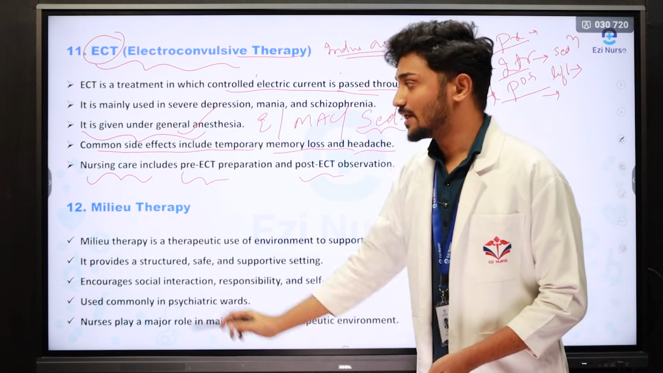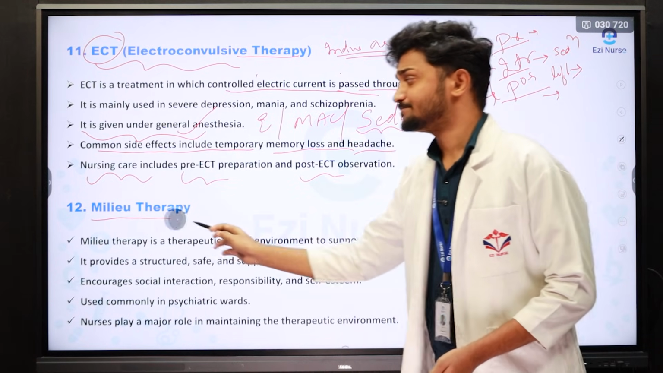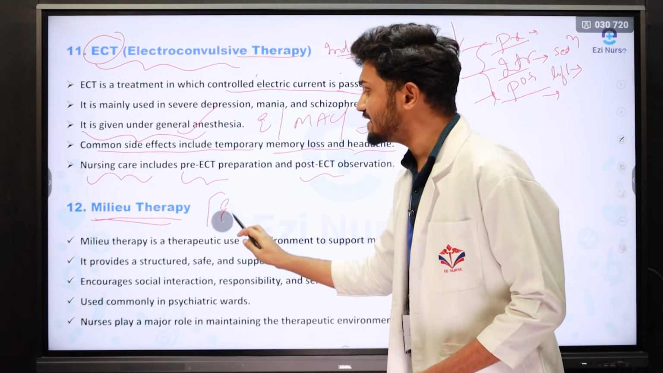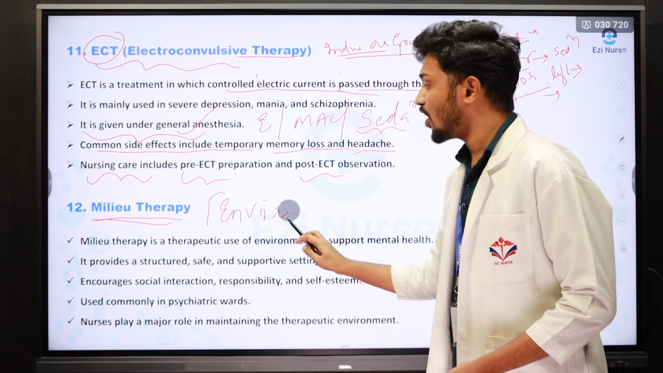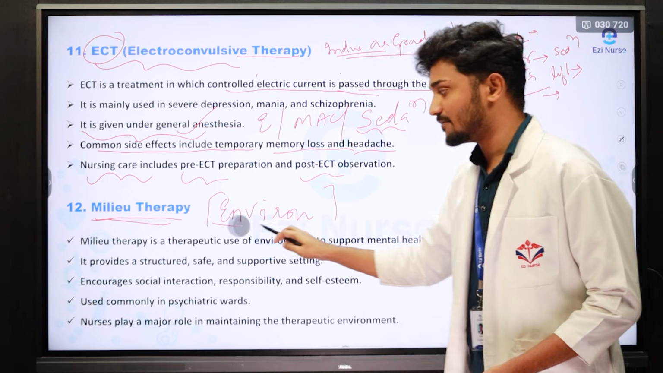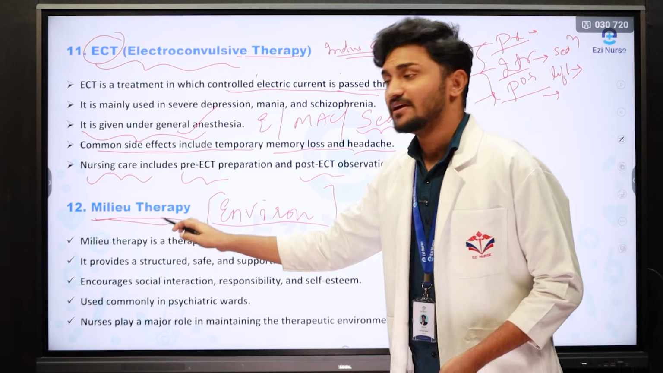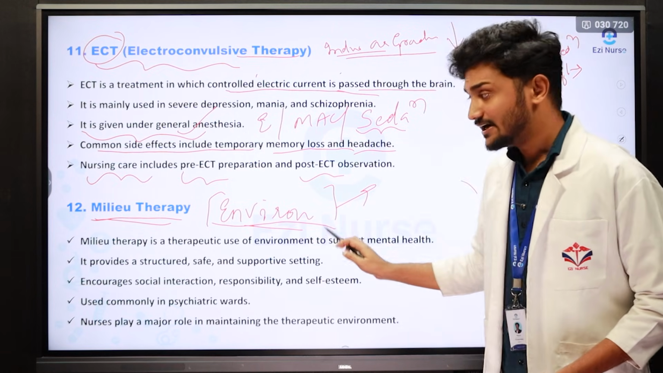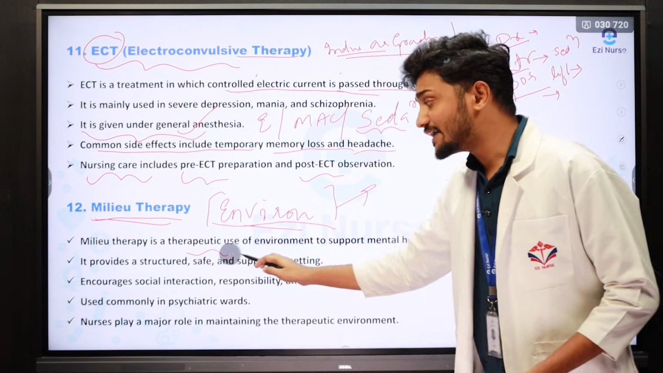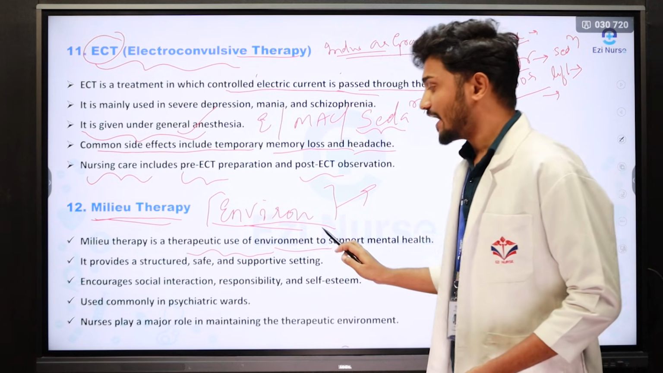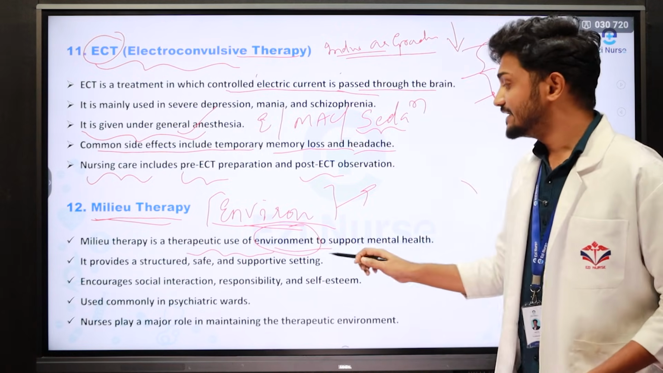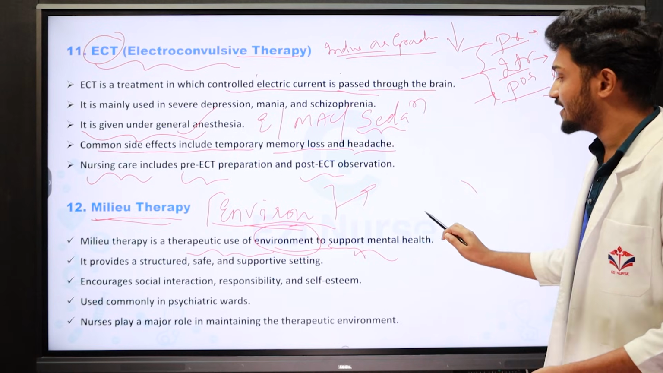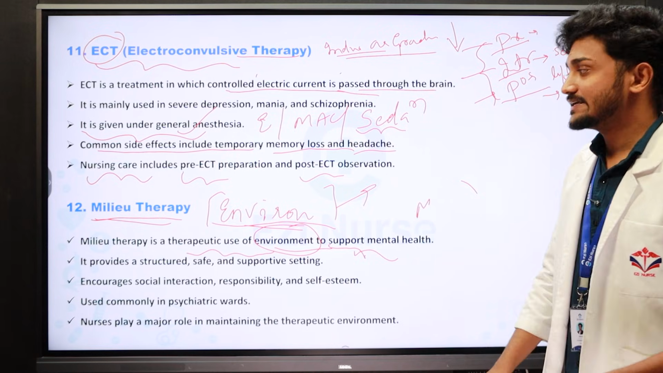The next question, the 12th question, is milieu therapy. What is meant by milieu therapy? Milieu therapy is also called environmental therapy. Why is it called environmental therapy? Because in this therapy we are using the environment as a treatment. Milieu therapy is a therapeutic use of the environment. It means the environment is used as a treatment for the patient, to support mental health, in order to give proper mental health to the mentally ill client.